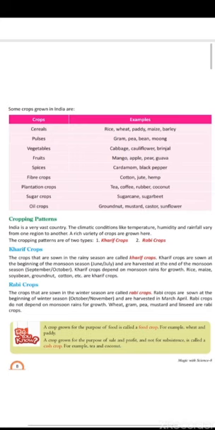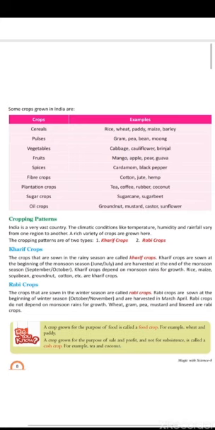Students, the cropping patterns are of two types. First, Kharif crops. Second, Rabi crops. We will discuss Kharif crops first. The crops that are sown in the rainy season are called Kharif crops. Kharif crops are sown at the beginning of the monsoon season, June, July, and are harvested at the end of the monsoon season, September and October.